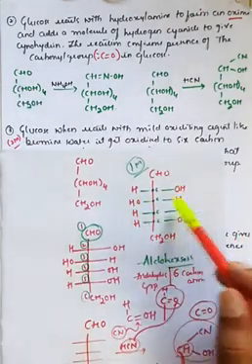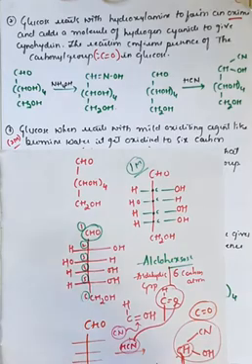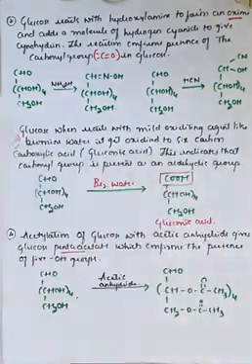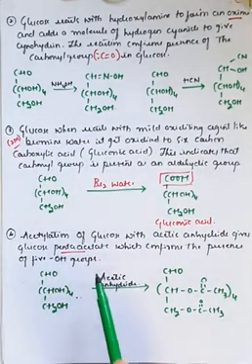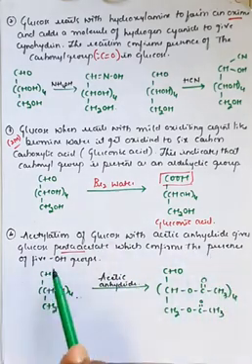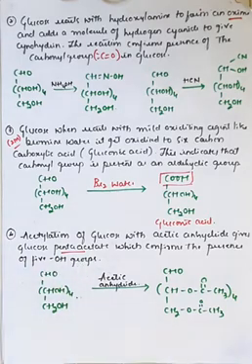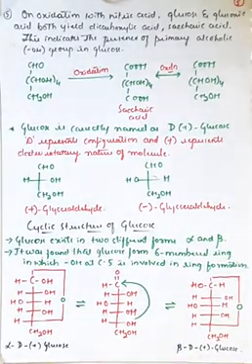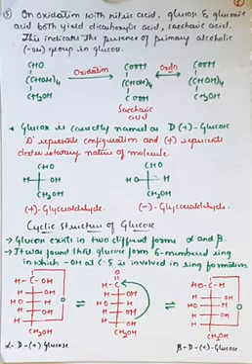These are 5: 1, 2, 3, 4 and 5. So these are the 5 important hydroxyl groups which are present in case of glucose. That proves that this reaction, the fourth reaction, due to acetylation of glucose, that is treatment with acetic anhydride, gives pentaacetate, which confirms that there is a presence of 5-OH groups in the glucose molecule. So that is the fourth proof for the presence of 5 hydroxyl groups in case of glucose. And the last reaction is for the proof of the presence of the alcoholic group, right?